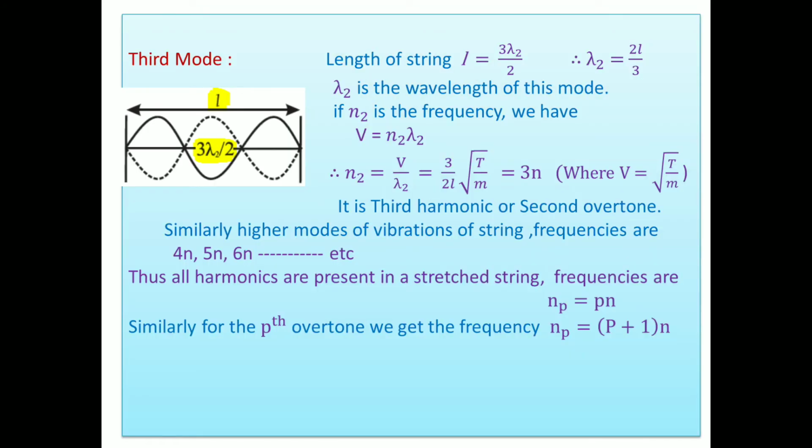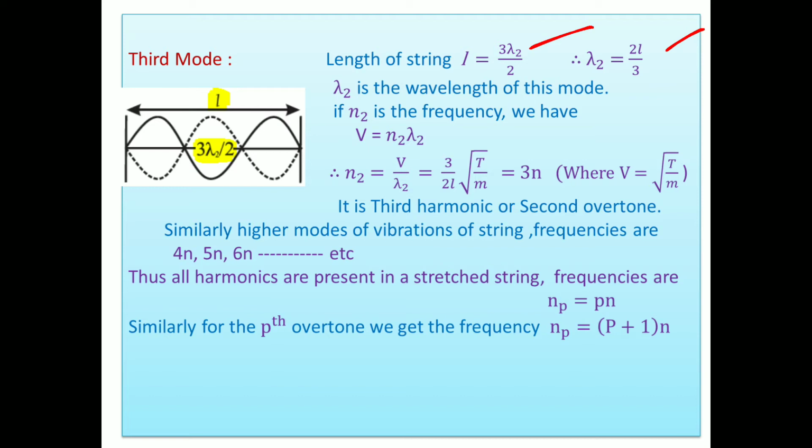Thereafter we go through the third mode of vibration. Look here, in the third mode, three loops are produced. Let N2 be the frequency and lambda 2 be the wavelength. In this case, three loops are there, meaning lambda 2 by 2, lambda 2 by 2, lambda 2 by 2, 3 lambda 2 by 2 is the total length. So L equals 3 lambda 2 by 2. So lambda 2 equals 2L upon 3. Lambda 2 is the wavelength of this mode.